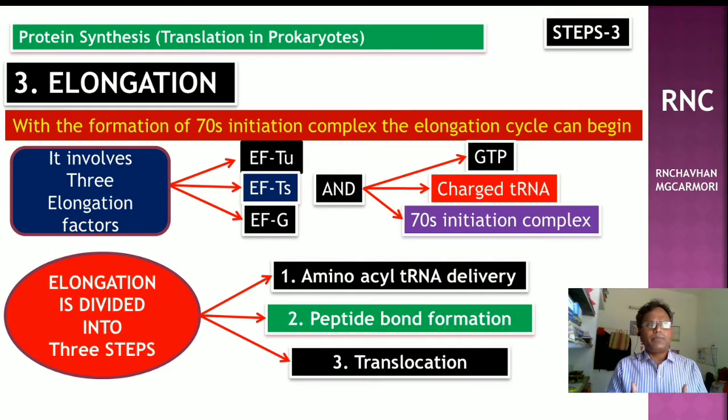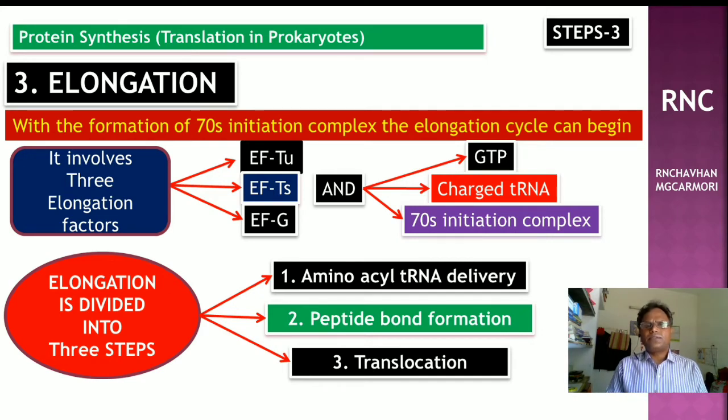After binding, the GTP is hydrolyzed and elongation factor Tu-GDP is released. That means the GTP is converted into GDP. Then the complex which forms, that is elongation factor Tu-GDP, is released. Elongation factor Tu-GDP then enters into the elongation factor Ts cycle.